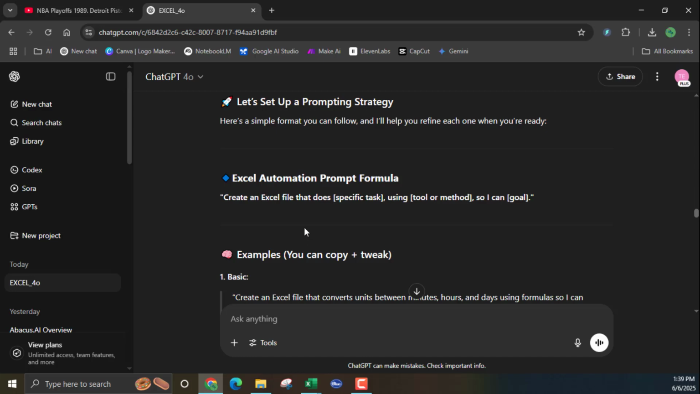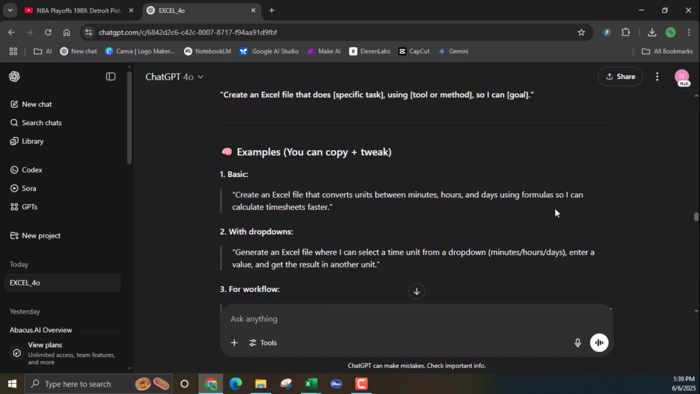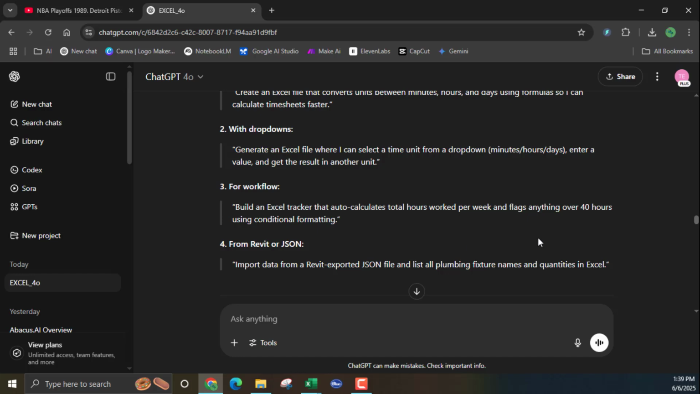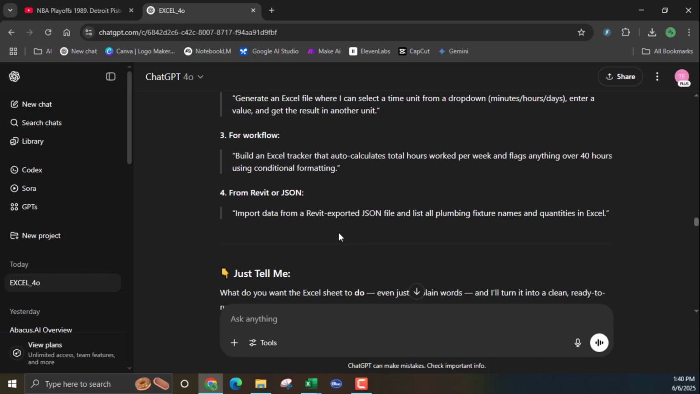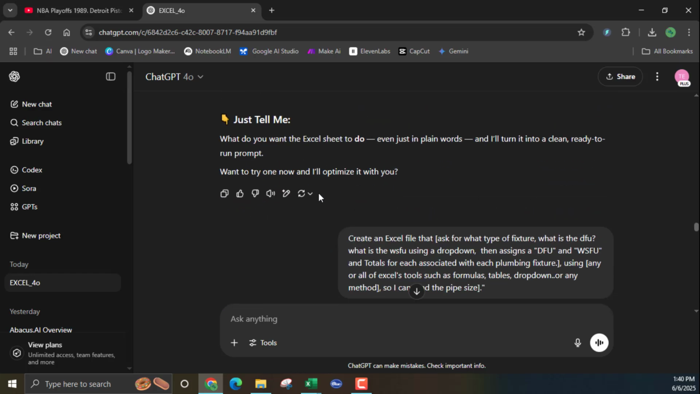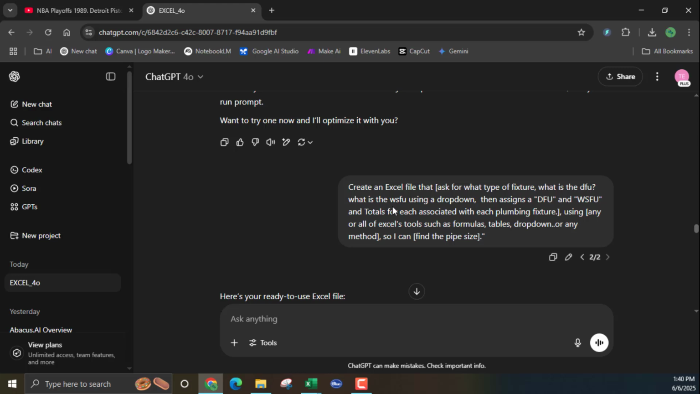Create an Excel file that does this specific task using this particular tool in Excel, so I can, and then it gives me an example, so I can calculate timesheets, right? So I can get the results in another unit. So I can use conditional formatting, or so I can use JSON and put it in Excel and get other data.